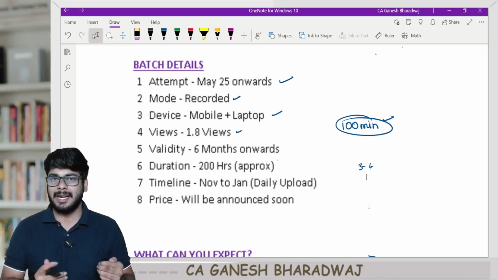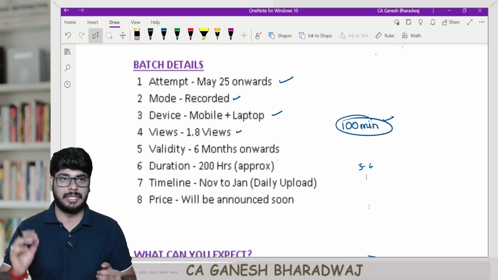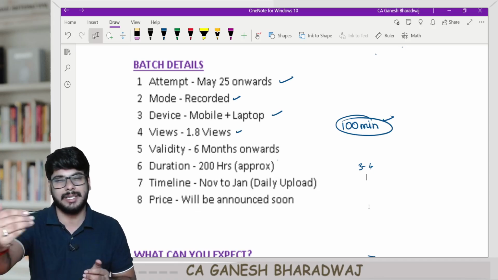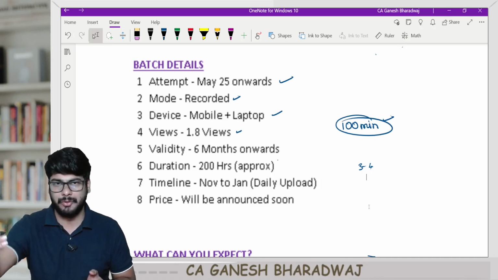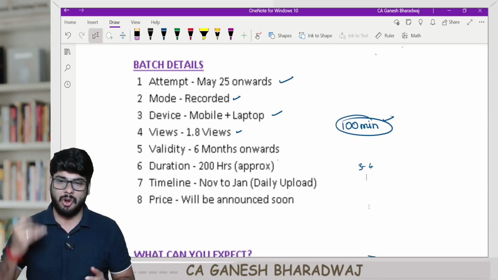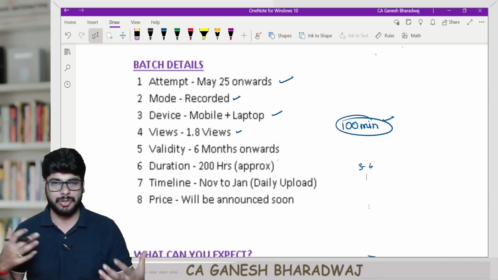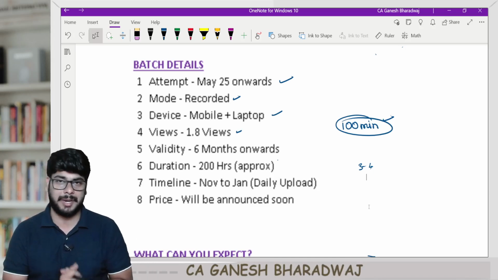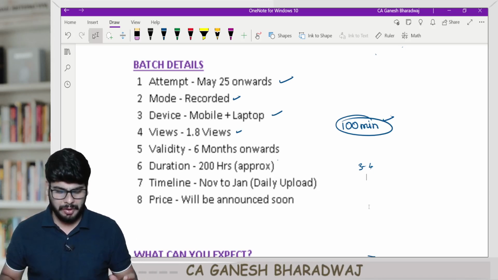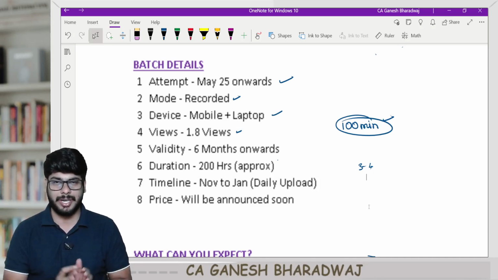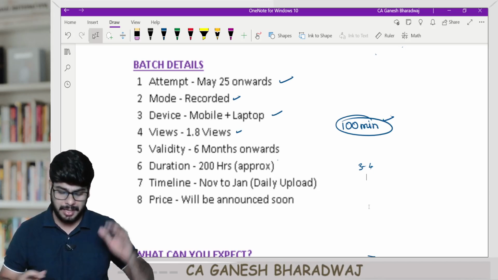And the details regarding whether the books will be available along with the lectures and all these things, we will be announcing the pricing details shortly, maybe in about a couple of weeks from now. We will be finalizing all those things and we can come up with the exact details about the books and the courses and of course the pricing as well. But on an overview, this is what I felt needs to be communicated to you guys so that you can plan your studies well in advance, right?